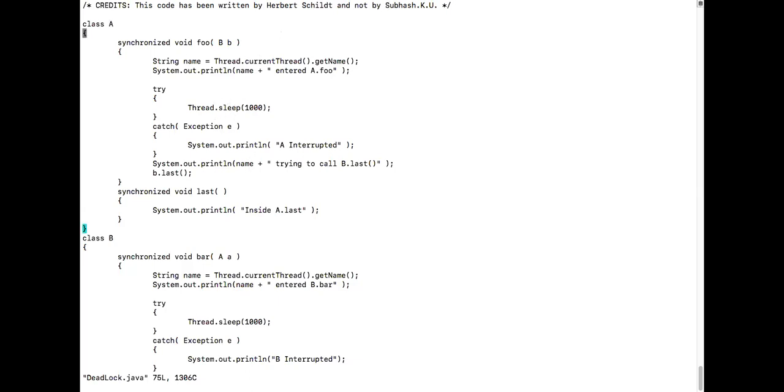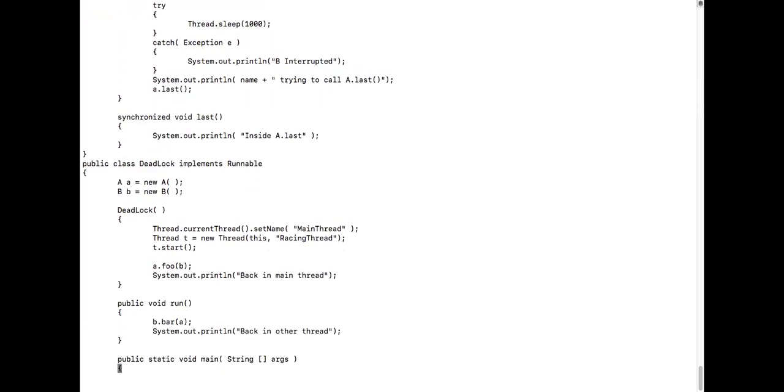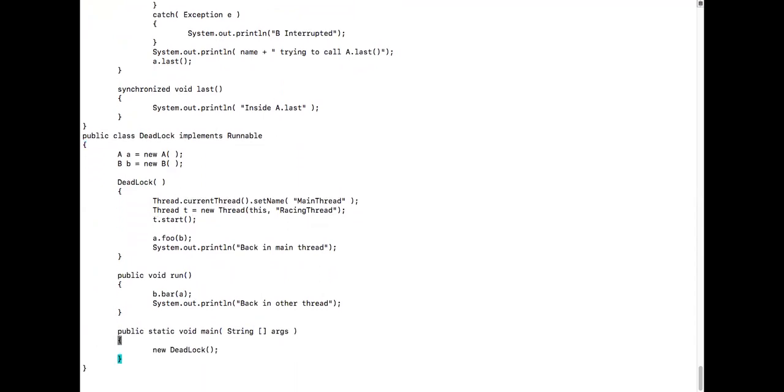First of all, can you tell me what is happening over here? We will start from the launcher class. I think this is the launcher class, class name Deadlock. I don't think there is a main here. Yes, main is there. Okay, so Deadlock is the launcher class, then it's a runnable class. Then control goes to main.